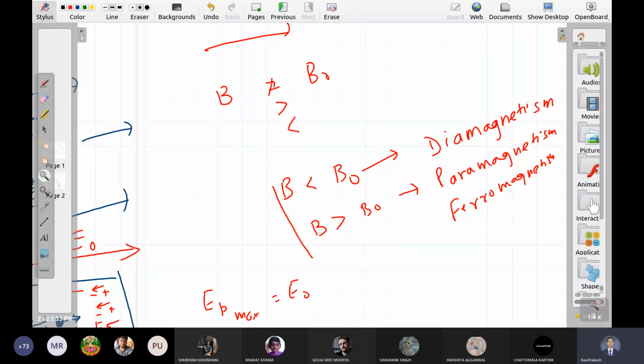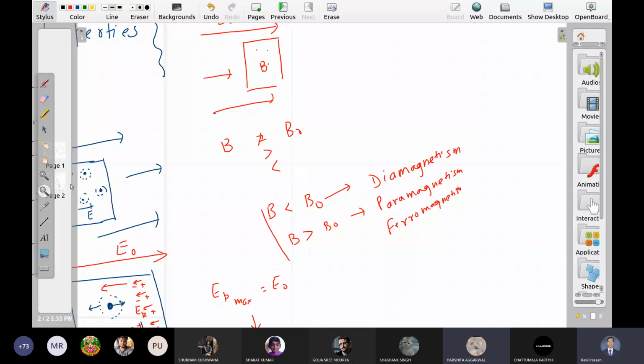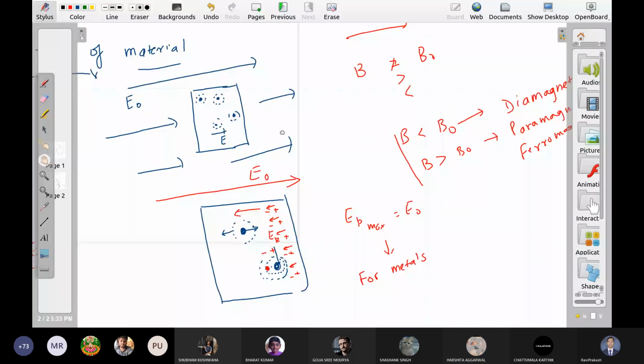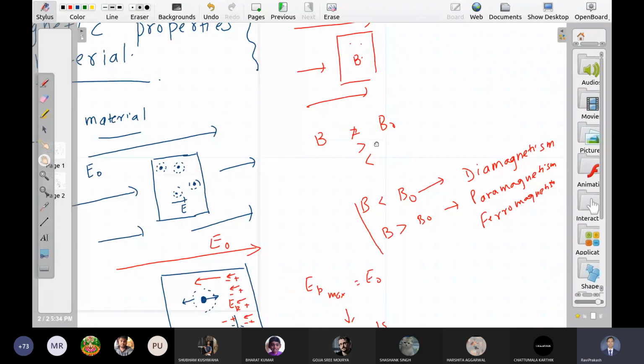Sir, what is the reason for magnetic field induction in this case? So why is B less than or greater than B naught? Yes, that we will discuss. That's the subject of this unit. Okay. So in the next 3 to 4 classes we will discuss all these things.